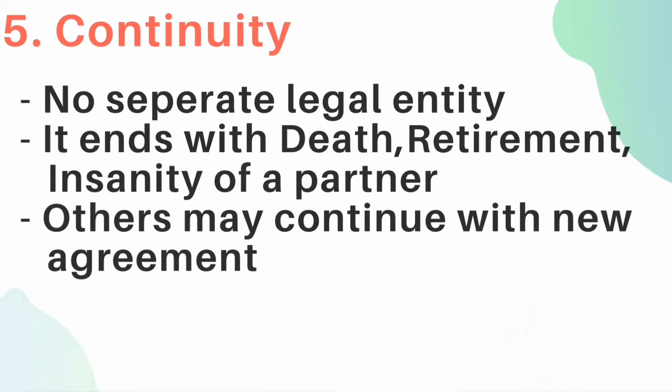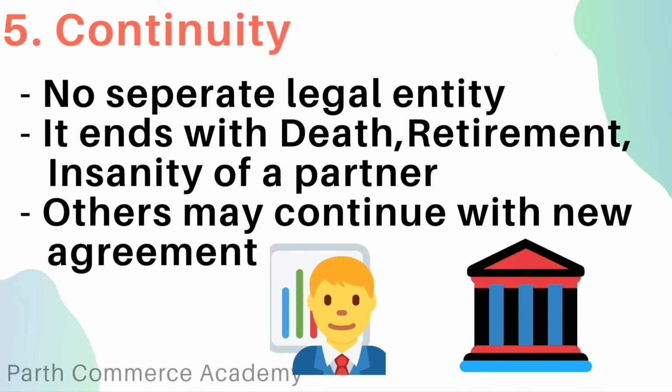Next is continuity. The continuity of partnership business is affected by death of partner, retirement of a partner, insanity of partner. All these incidents can bring an end of business, but other remaining partners can continue the business by creating new partnership agreement.